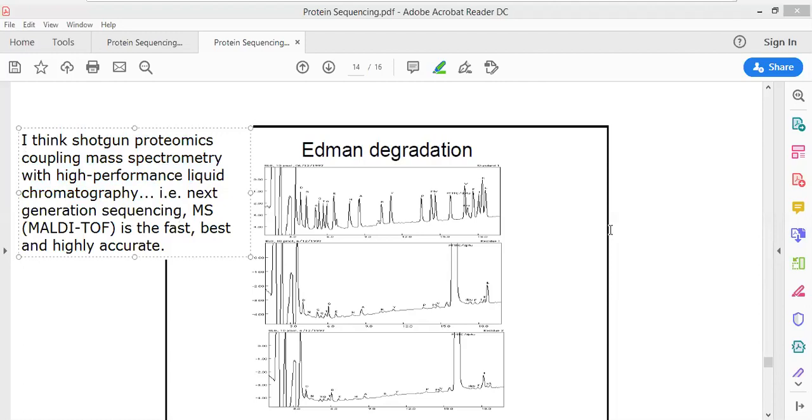I'm coming to the next question. See, the next question is from a student who is saying that the scoring in Edman degradation is going in the opposite direction. Why is this so? Just a second. What are you saying? Where is the scoring going in the opposite direction? What did you want to say?